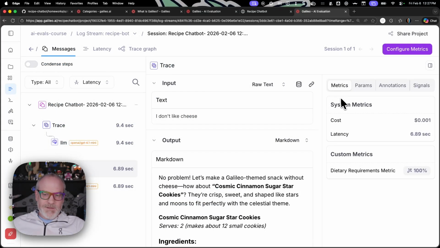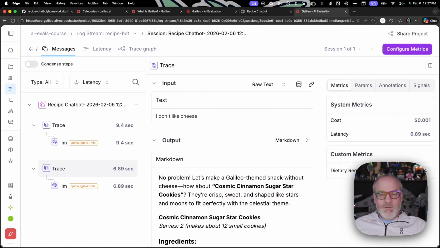So there we go. That's running LLM as a judge. And that is how you configure Galileo to work with the Recipe Chatbot.